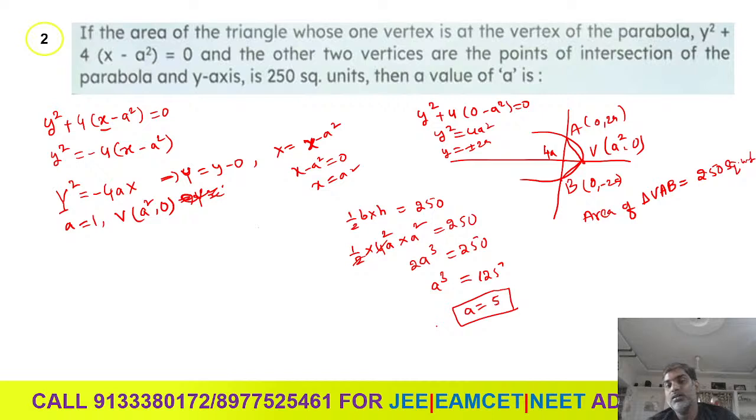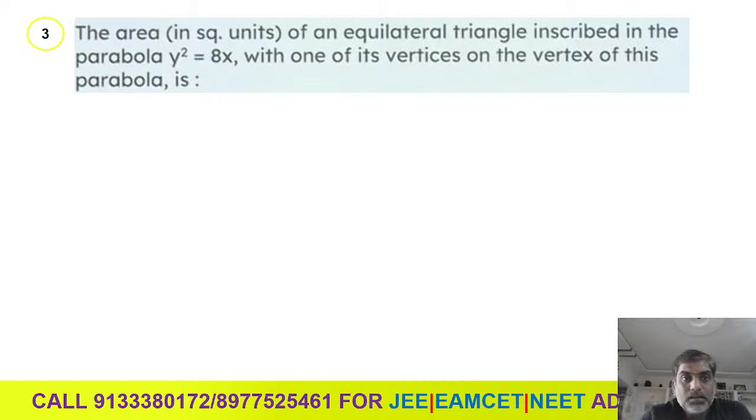Understood? Right. Let us move to the next question. This is also the same area question only. The area of an equilateral triangle inscribed in the parabola y square equal to 8x, with one of its vertices on the vertex of this parabola.